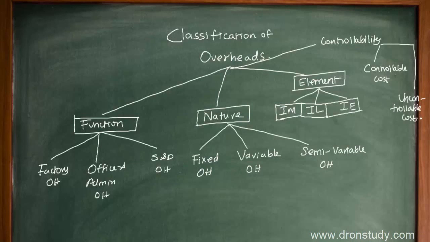So these are all the classifications of overheads. We understand overheads are basically indirect expenses because they cannot be directly identified with a product or service. These overheads are classified into four groups: based on function, based on nature, based on element, and based on controllability. Under that we have certain sub-classifications. We'll see them one by one in the next session.